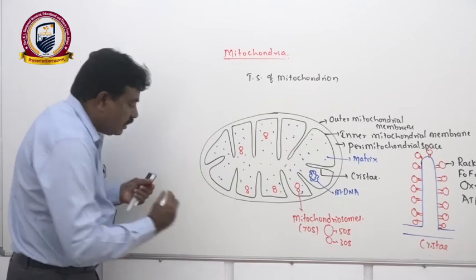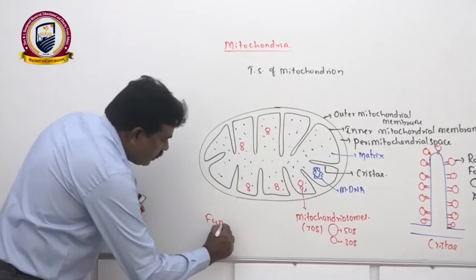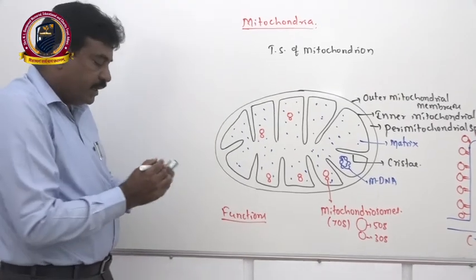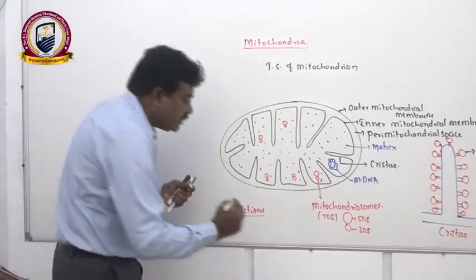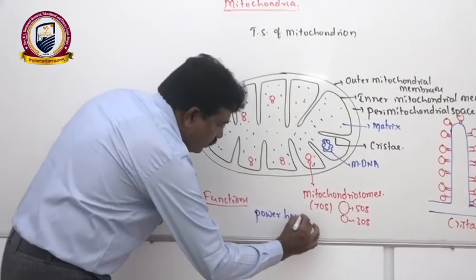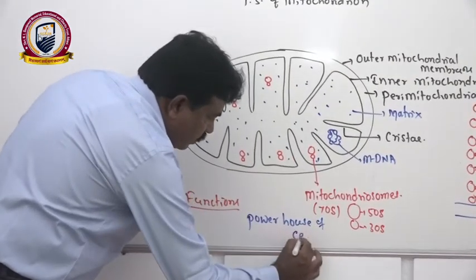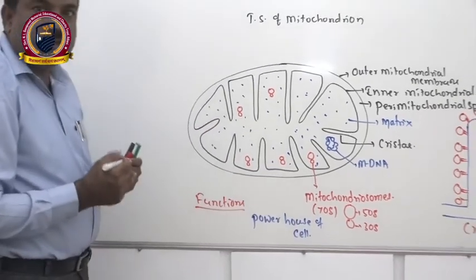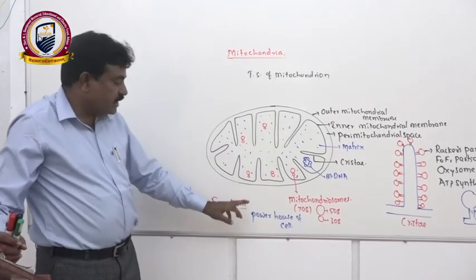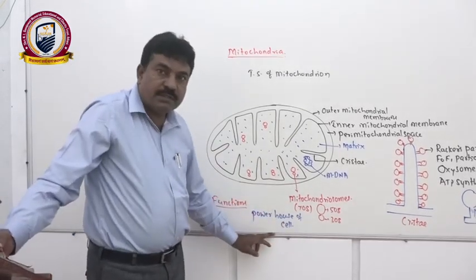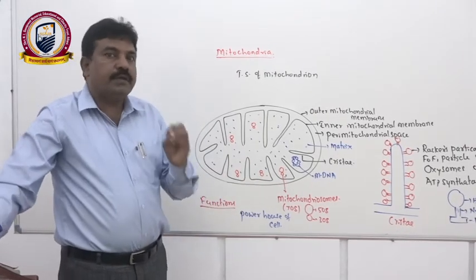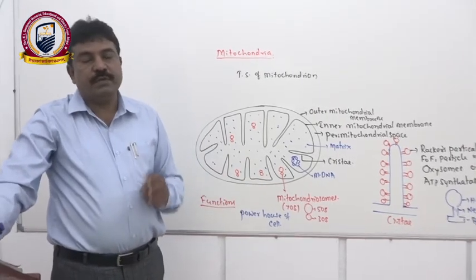As I already mentioned, the function of the mitochondria is to produce energy, hence it is known as the powerhouse of the cell. It oxidizes the food molecule completely and gives energy to the cell, hence it is called the powerhouse of the cell, because two important sites in the mitochondria play a very important role in oxidation of food molecules.